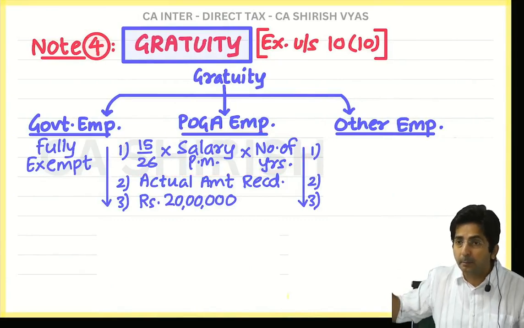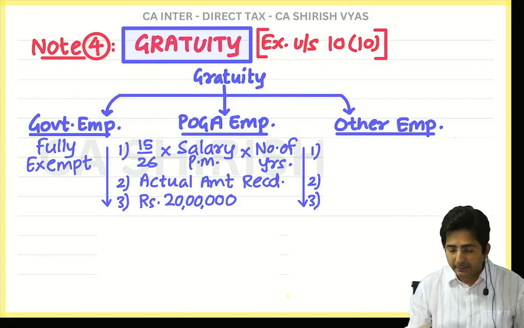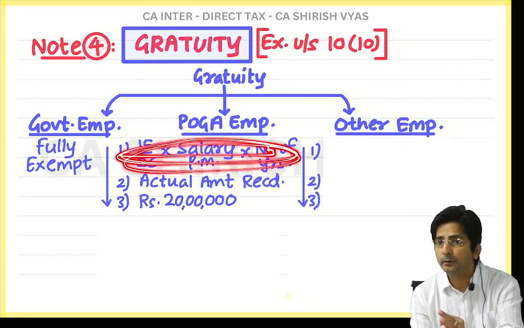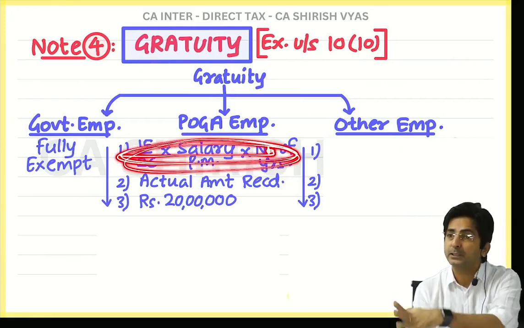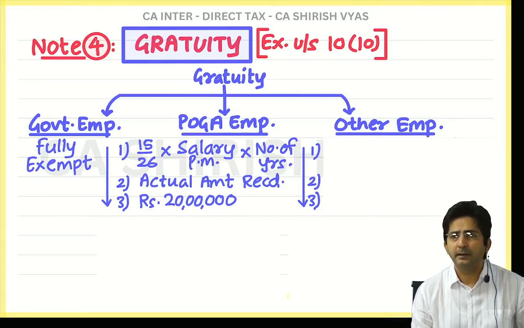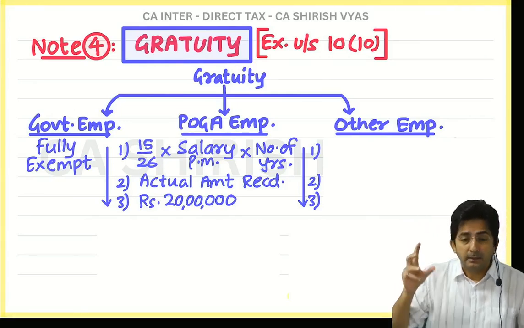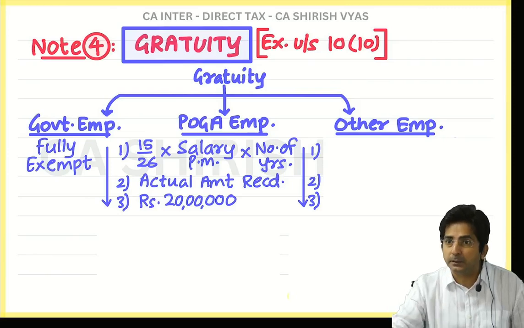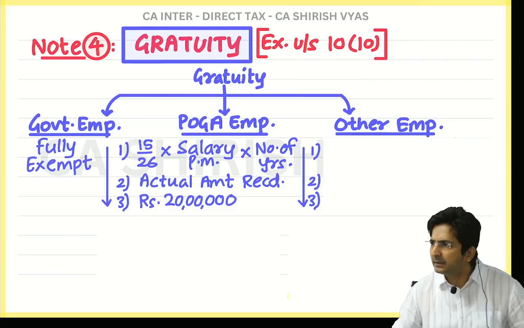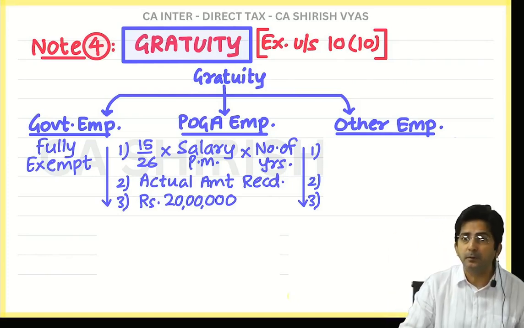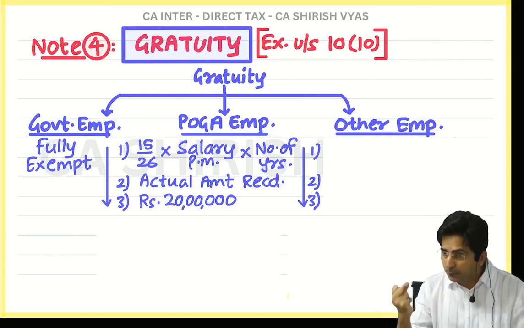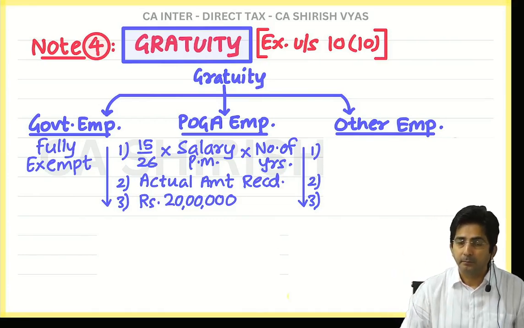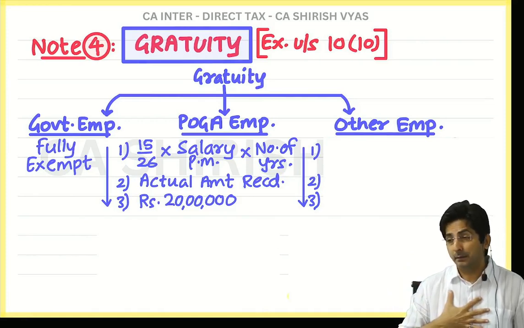So this had come with the formula of the Payment of Gratuity Act. In other words, this first amount is the minimum amount which the employee should receive as per the Payment of Gratuity Act. And you know what the income tax department says? The minimum figure which the Act has entitled you to, if you receive that much, we will exempt it, because that is the right which the Act has given you. And if you are getting the amount which is your right as per the Act, we will not even tax it. But at the same time government says not more than 20 lakhs.